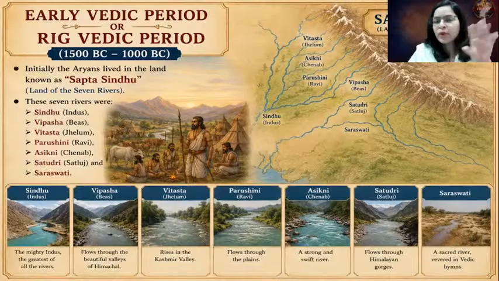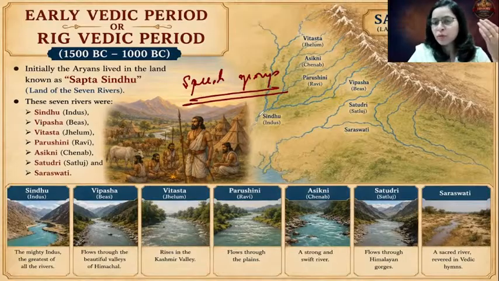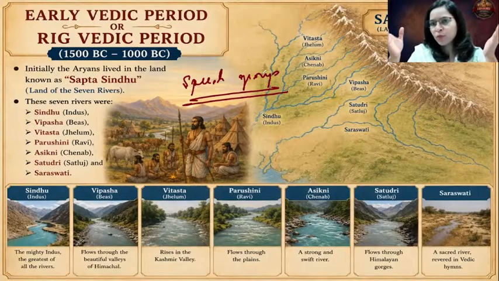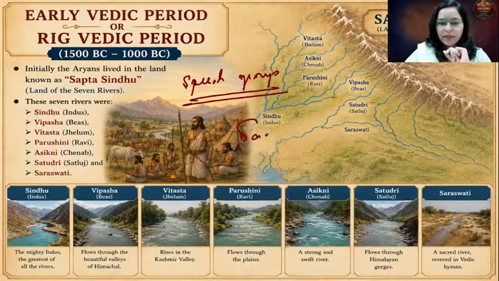The next important thing: first of all, we should remember that Aryans refer to a speech group, a linguistic group. Why a speech group? Because Aryans are known for the languages which they spoke. The group of languages they spoke, as you all know, is the Indo-European group of languages. And out of that, the one language which they introduced in the Indian subcontinent was the classical Sanskrit language.